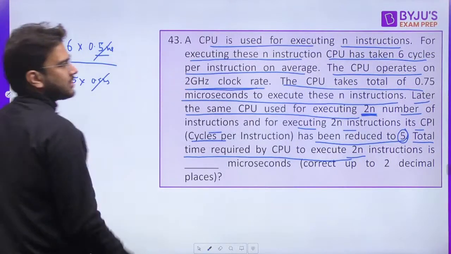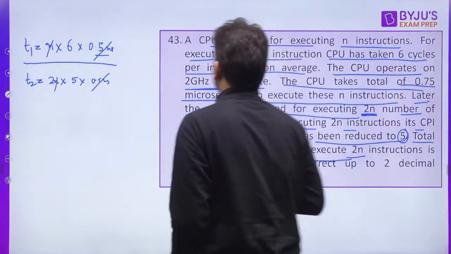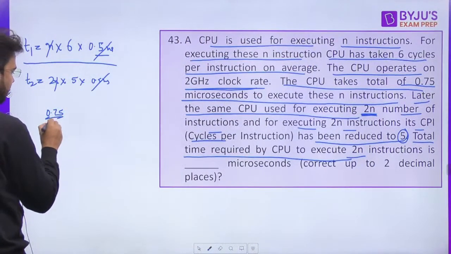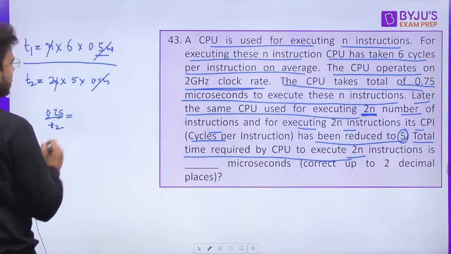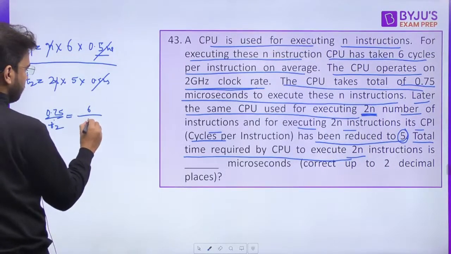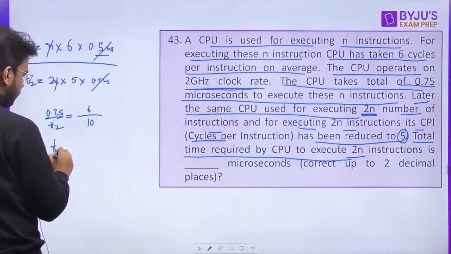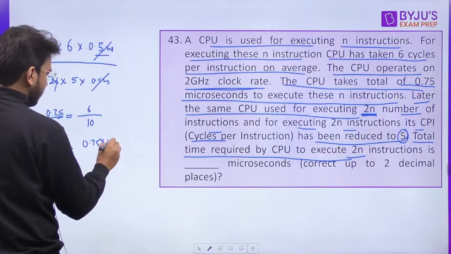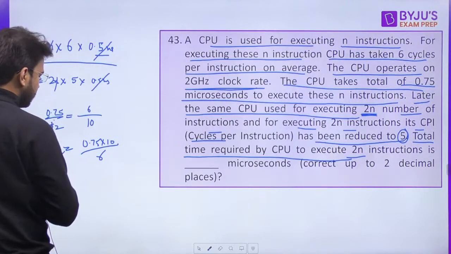T1 value is given to us, that is 0.75, correct? So it is going to be 0.75 divided by T2 is equal to 6 divided by 10, right? Now you can solve for T2. So you will get 0.75 into 10 divided by 6, correct?